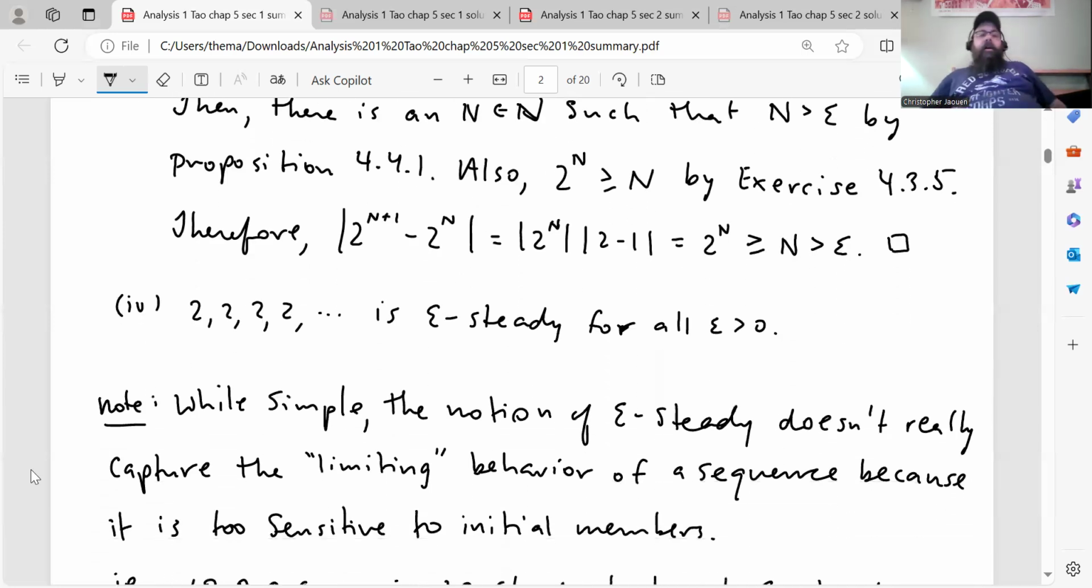All right, and then finally, this example here, the constant sequence 2, 2, 2, 2, 2, et cetera, is epsilon steady for every epsilon greater than 0.